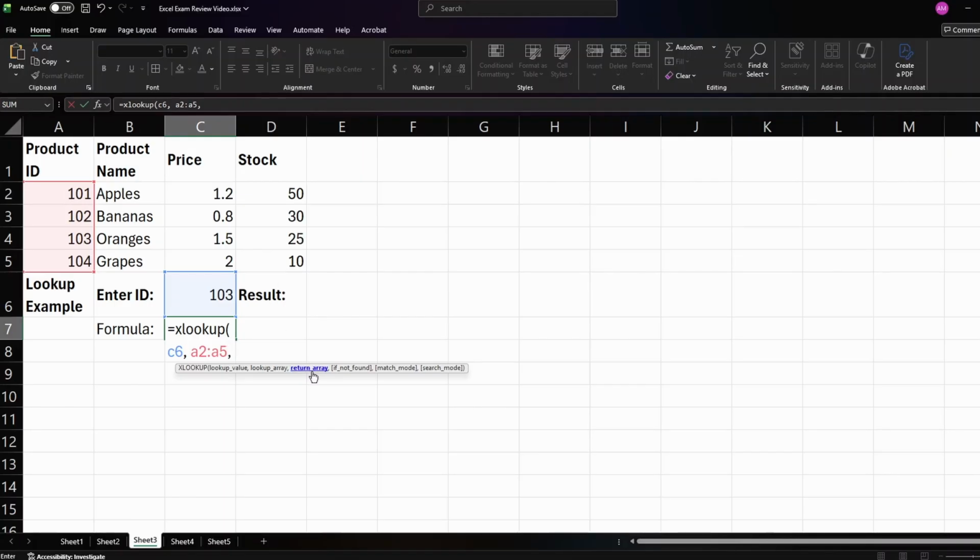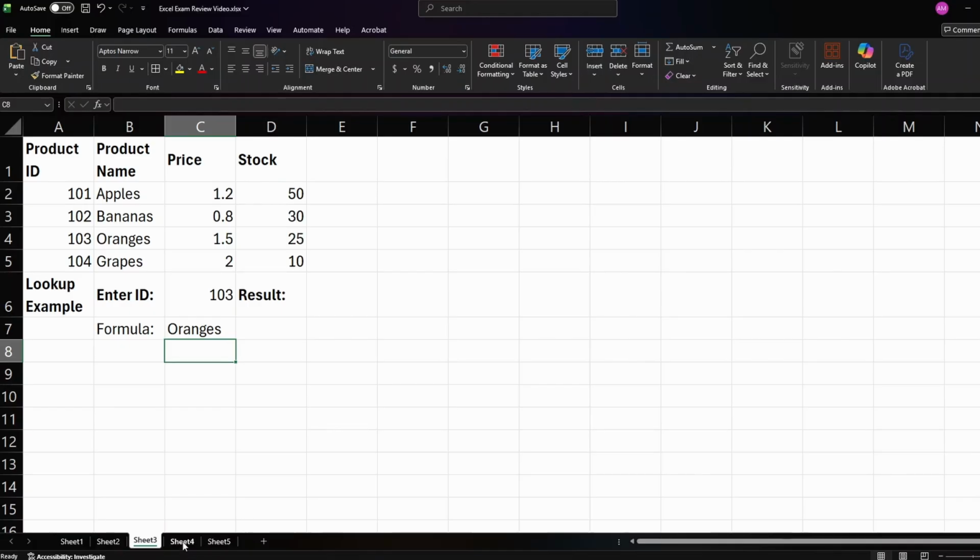And then the return array. This is basically saying, once I find it in here, what corresponding value should I give you back? So we wanted to find the product name of the product. So I'm going to say B2 through B5. And basically, this is going to find the product ID and give us the corresponding name. And I bet you this is going to say orange.